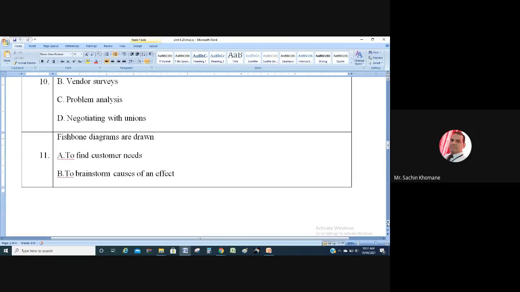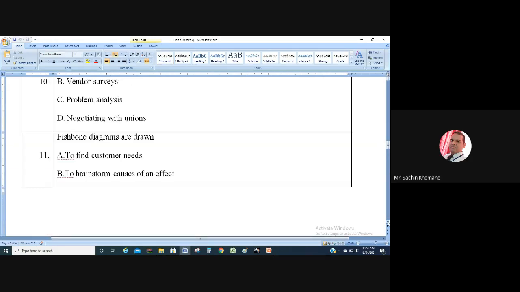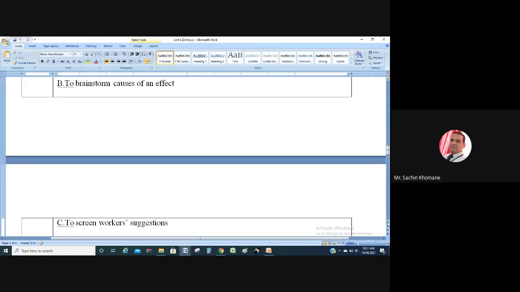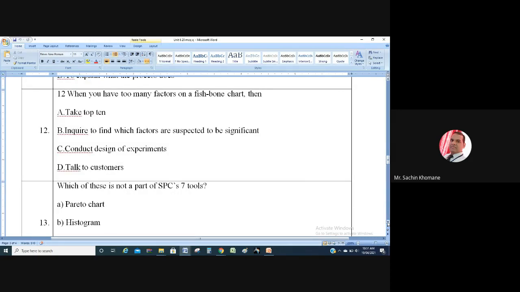Fishbone diagrams are drawn to find customer needs, to brainstorm cause and effect, to screen worker suggestions, to explain what the process does. Fishbone diagram means cause and effect diagram. So what is the purpose of it? To brainstorm causes of an effect. The name itself is telling: cause and effect brainstorming. That is the purpose. Answer is B there.